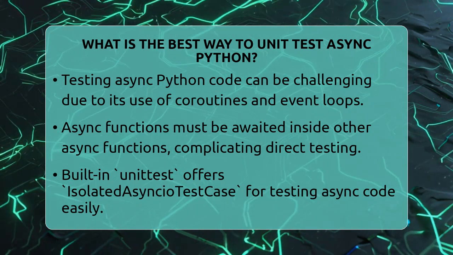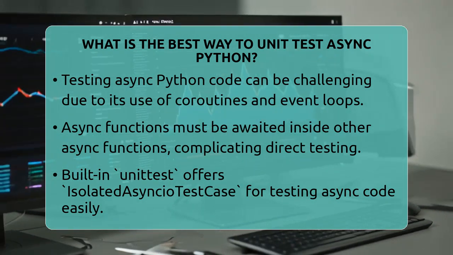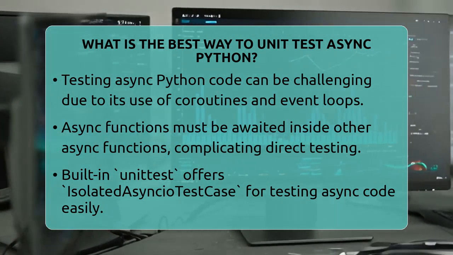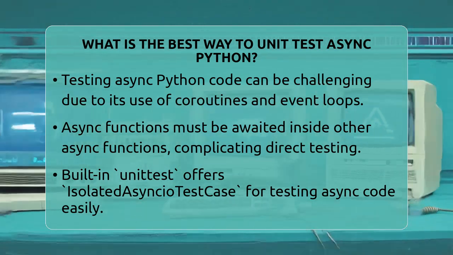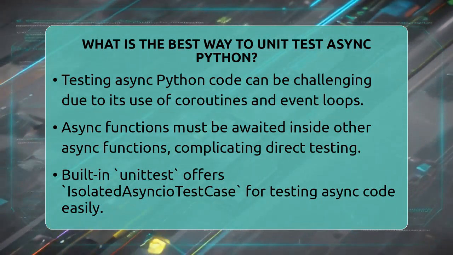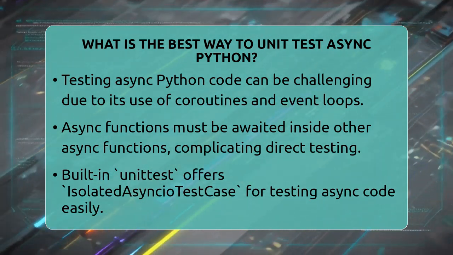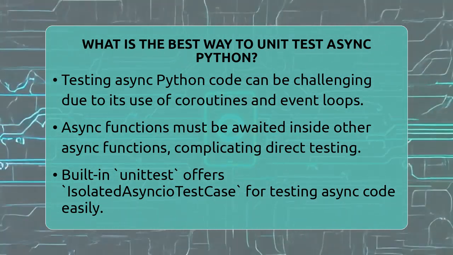Async Python code uses coroutines and needs an event loop to run. Unlike normal functions, you can't just call an async function directly and expect it to work. You have to await it inside an async function, which makes testing a bit trickier. That's why your testing tools need to support async functions and manage the event loop for you.